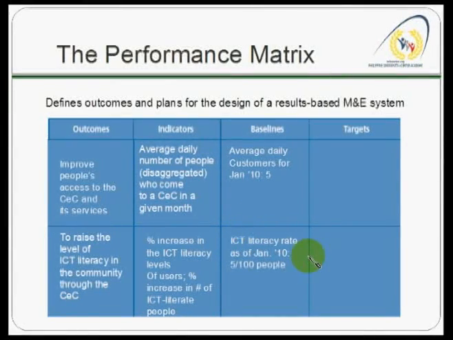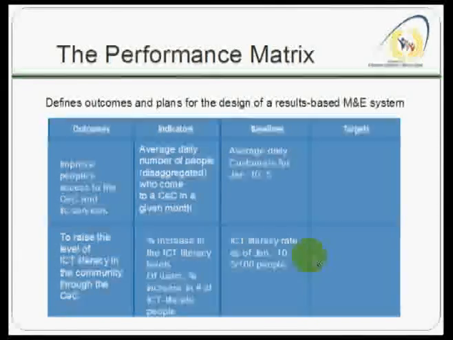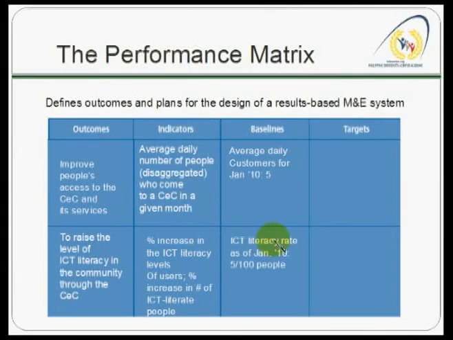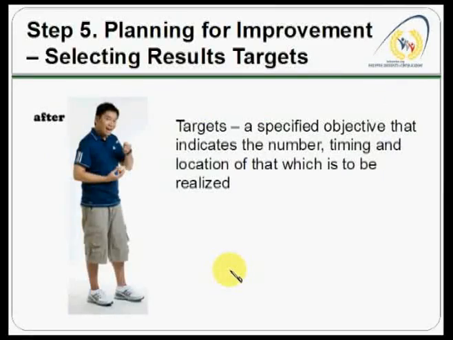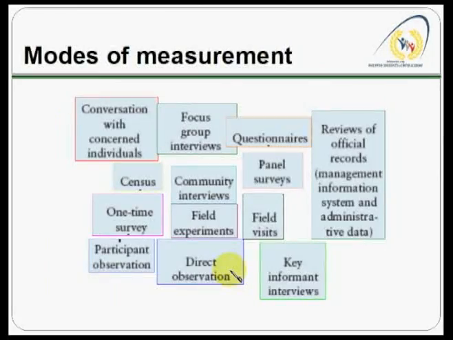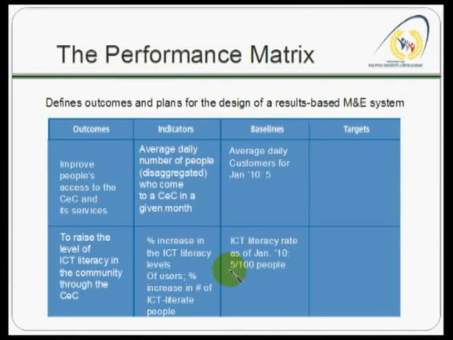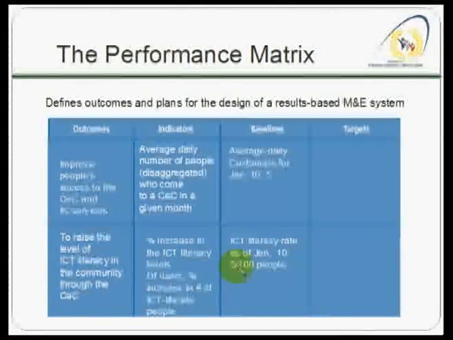Another baseline data, for example, is that you've discovered that the ICT literacy rate, again based on a standardized definition of this term, as of January 2010, if you discovered it in your municipality, is just 5. You only find 5 ICT literate people per 100 population. Or you can also report this as a percent. There's only a 5% ICT literacy rate in your municipality. So we have now 2 example baselines.